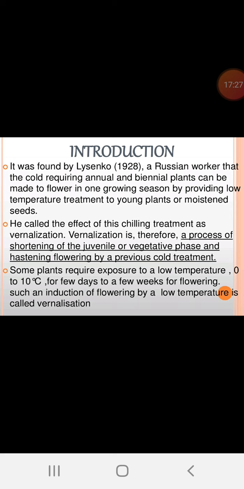The second point, you read out that and try to remember. Vernalization is therefore a process of shortening of a juvenile or a vegetative phase and hastening flowering by a previous cold treatment. See, if immediate flowering is required, you have to expose to the low temperature. Artificially we can break this dormancy period and immediately they go for flowering.